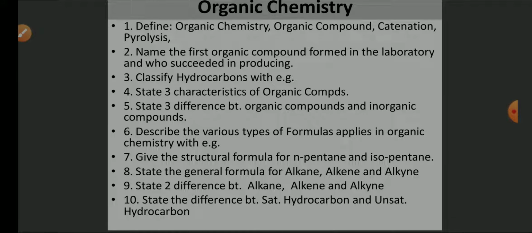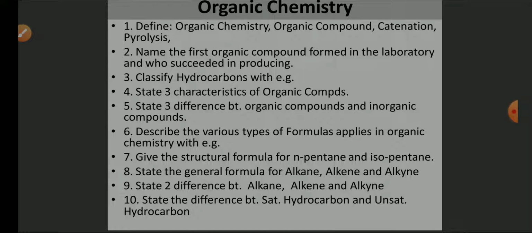Definition: organic chemistry, organic compound, catenation, pyrolysis. Name the first organic compound synthesized in the laboratory and who succeeded in producing it. Classify hydrocarbons with example. State three characteristics of organic compounds. State three differences between organic compounds and inorganic compounds. Describe the various types of formulas applied in organic chemistry with example.